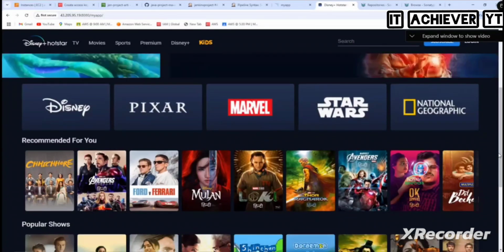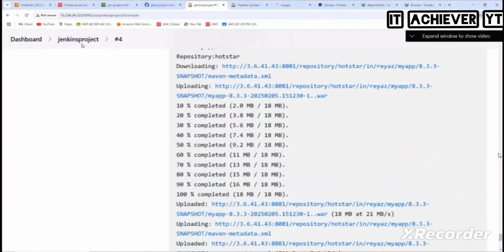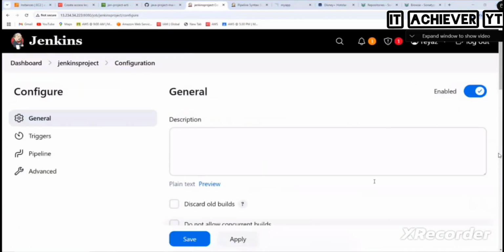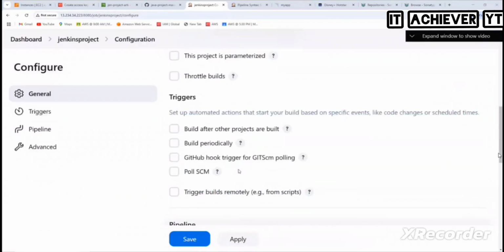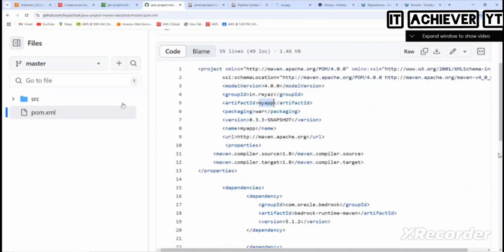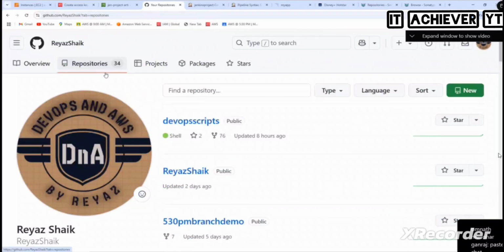So what I do for you here is, this pipeline is there, no? This Jenkins project configure. So copy this, and what I do is I'll upload that, this is the working pipeline. Yeah, good, Dinesh. So I go here. No, I don't paste in chat, Omkar, that is too big, no?